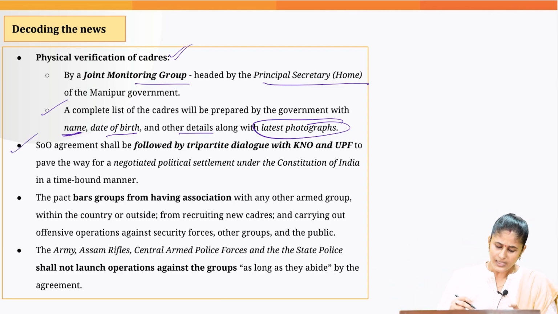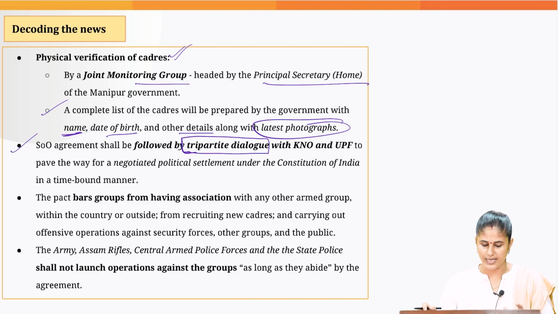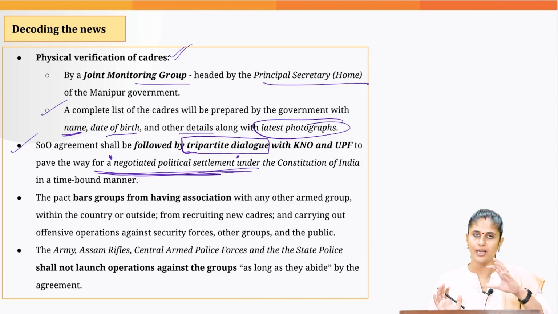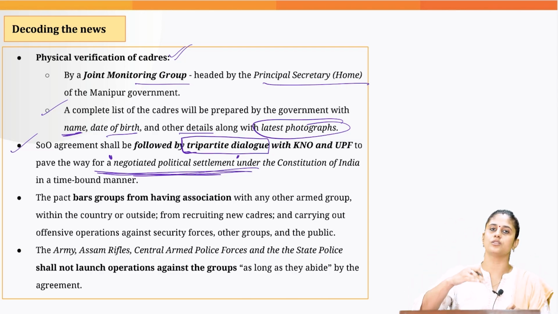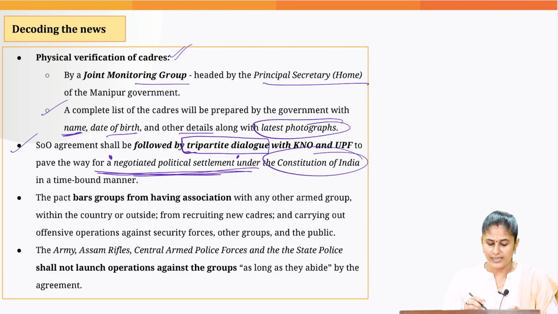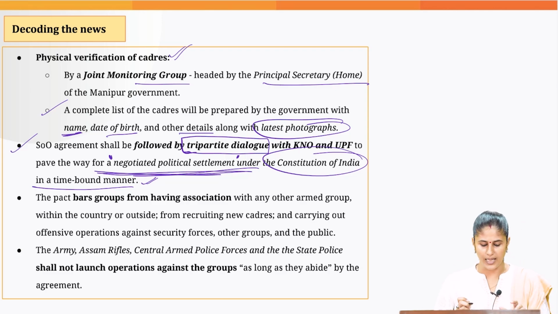Then this agreement shall be followed by a tripartite dialogue with the insurgent groups, the Manipur government as well as the central government, and we would have a negotiated political settlement. Whatever the solution would be, it would come out of the dialogue process only. No solution which is not agreed to by the insurgent group would be enforced on them. And whatever settlement is reached would be done keeping in mind what the Constitution of India says, and all of it would be done in a time-bound manner.